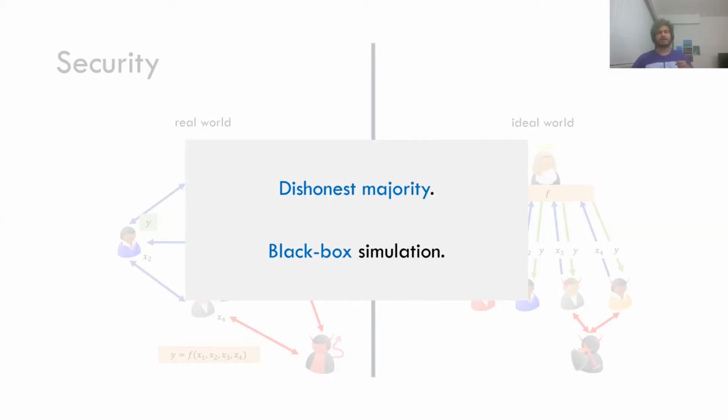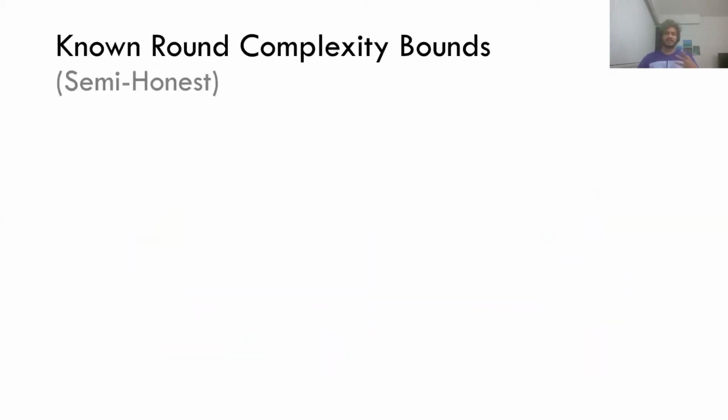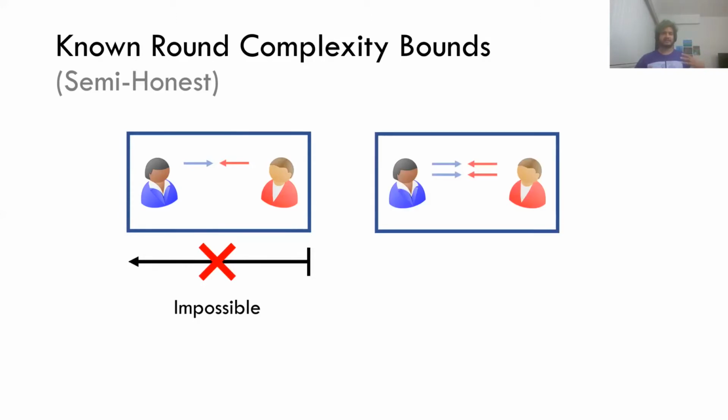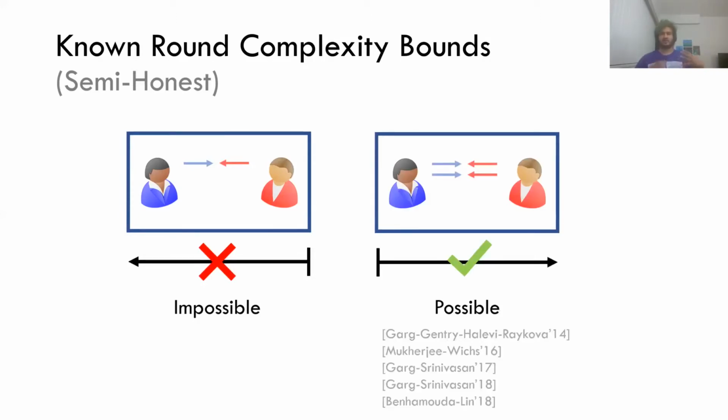Great. So round complexity. What do we know of the round complexity? In the semi-honest setting, which is the weakest form of adversary, an adversary is semi-honest if it behaves according to the protocol, but additionally tries to glean some information about the honest party inputs. It turns out that one round is impossible, but this is tight in the sense that there is a sequence of works which show that two-round protocols can be constructed from varying assumptions.